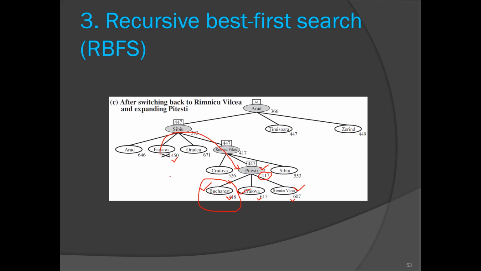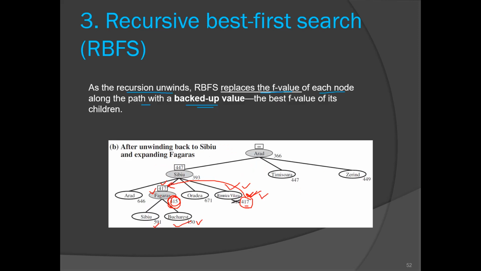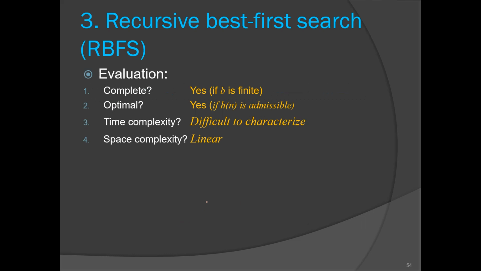Did you get the working of RBFS? So here two things are additional. We have to keep on updating the f limit value. Okay, so we have to update the f limit value of the nodes which are ready for the expansion, plus we have to take care of the updating of the backed up score. Okay, so when the recursion unwinds, we have to update the f value of that parent. Okay, Fagaras was the parent of this child. Okay, we will replace its f value with the f(n) value of its best child. Okay, so this is about RBFS.